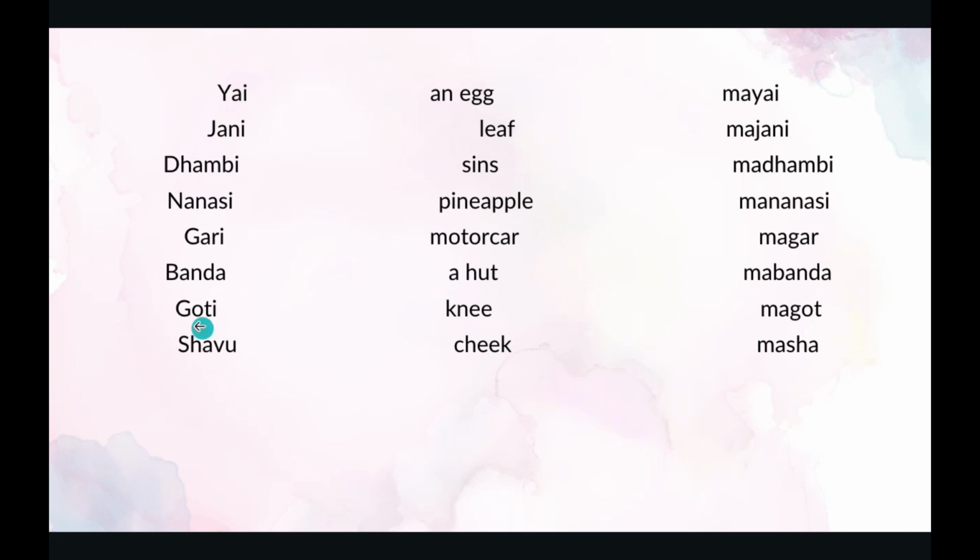Goti with an E at the end, as you can see. Goti is a knee. A knee in plural is magoti with an E at the end, just as in the singular. The next one is shavu. Shavu with vu at the end. Shavu is a cheek. In plural is mashavu with vu at the end. Mashavu is cheeks.